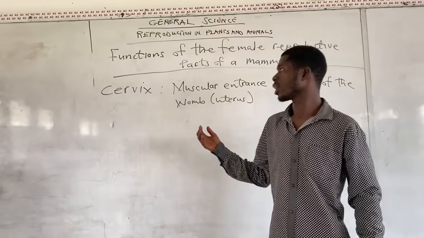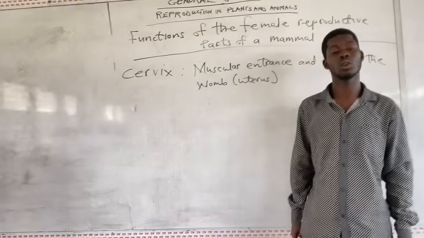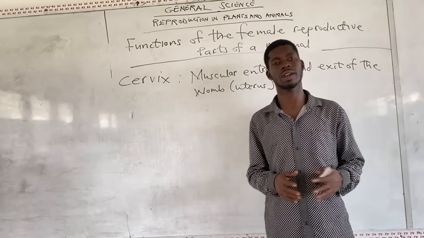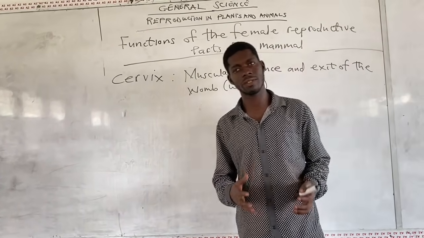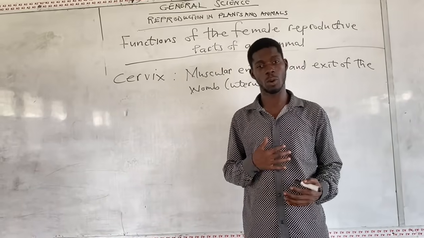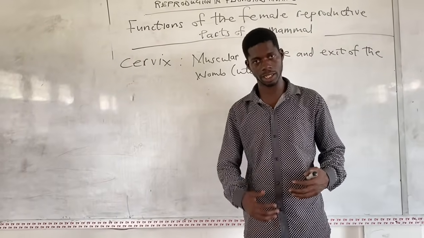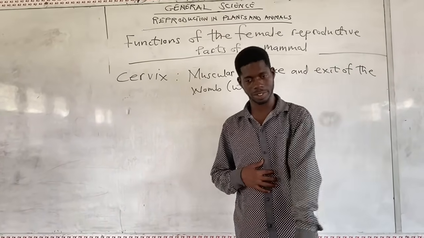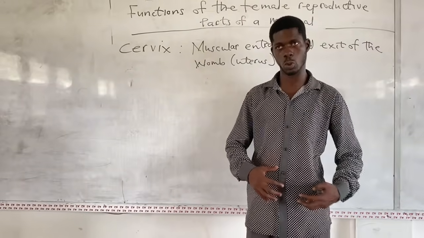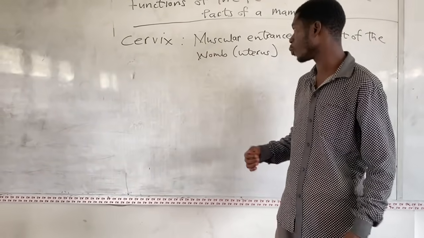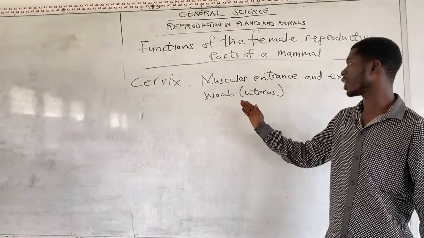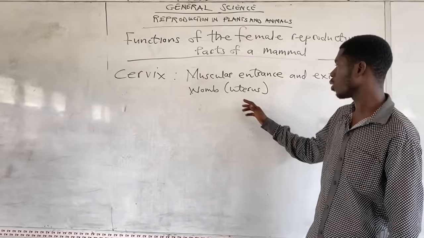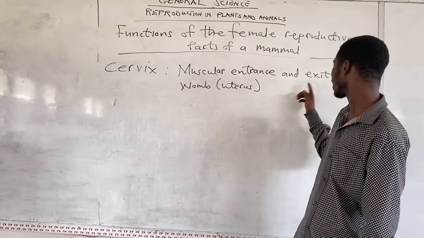Okay, so another part of the female reproductive organ is the cervix. It's one major part of the female reproductive organ. The cervix is a link between the womb and the vagina, where the vagina is and where the womb is. The vagina is there and the womb is here. So the function of it is that it's a muscular entrance and exit of the womb.